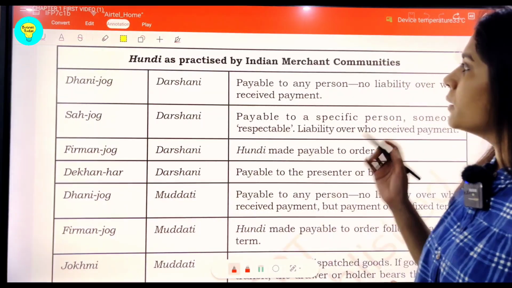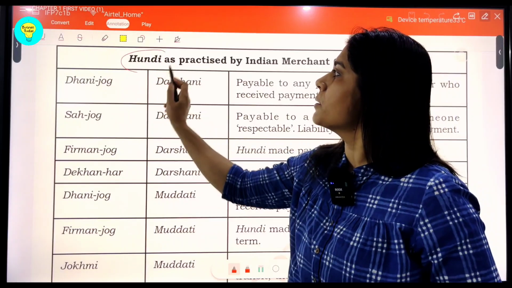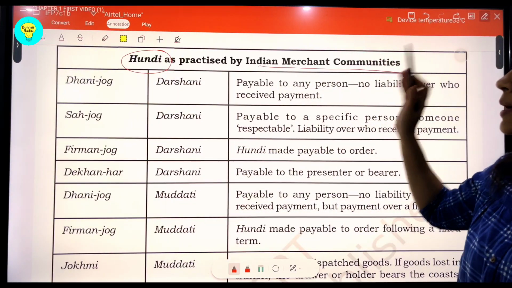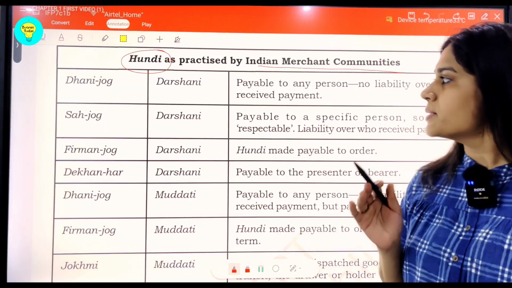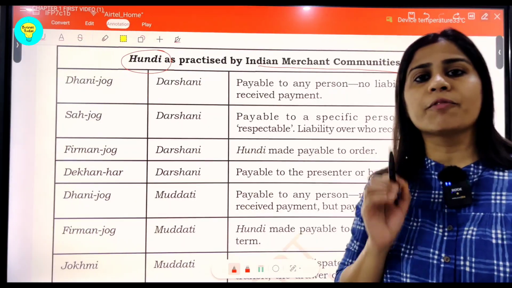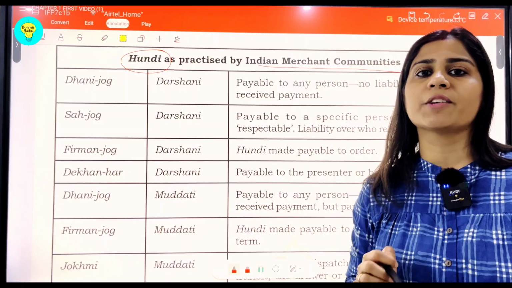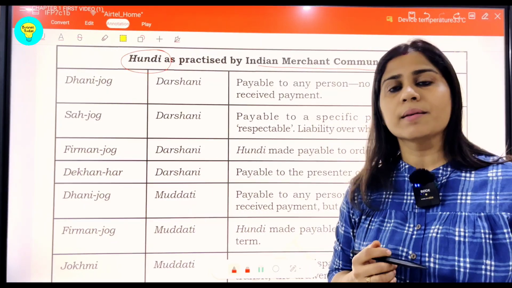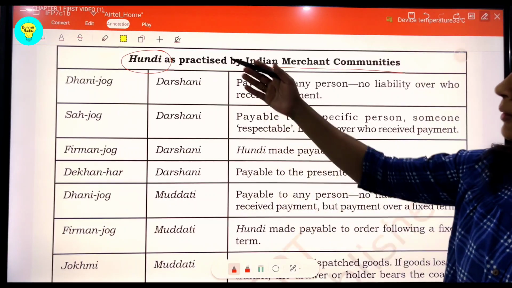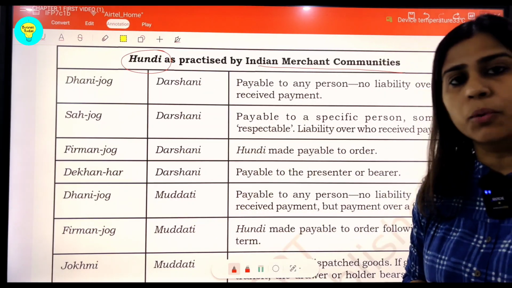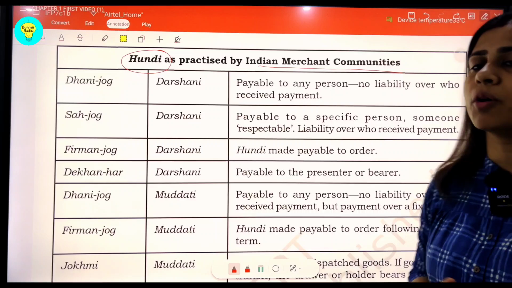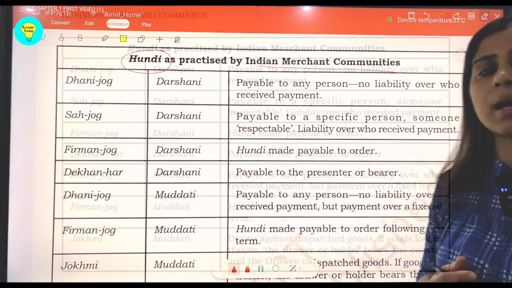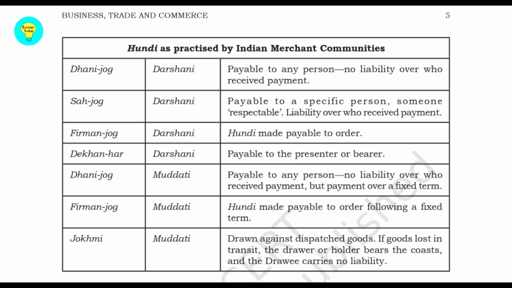So particularly, if we talk about Hundi students, this is a brief history as given in the book on Indian merchant communities. And when we say Hundi, we are basically referring to the bill of exchange. Hundi is nothing but a bill of exchange in modern days, an instrument used for exchange of goods and services. There are 7 types of Hundi as given in your book. This extract has been taken directly from your NCERT so that you can attempt the questions as asked, maybe of MCQ type, from this segment.